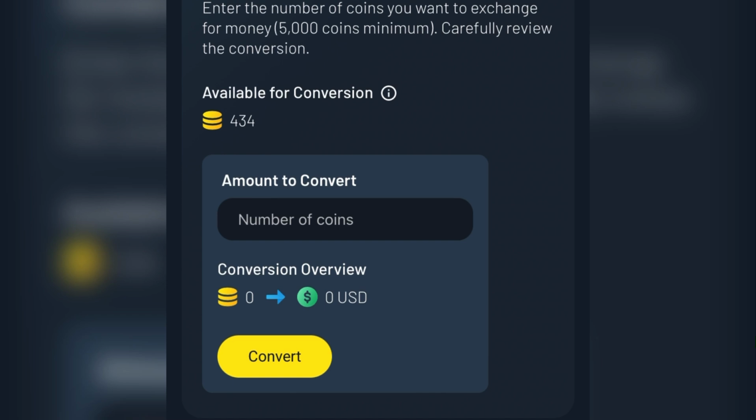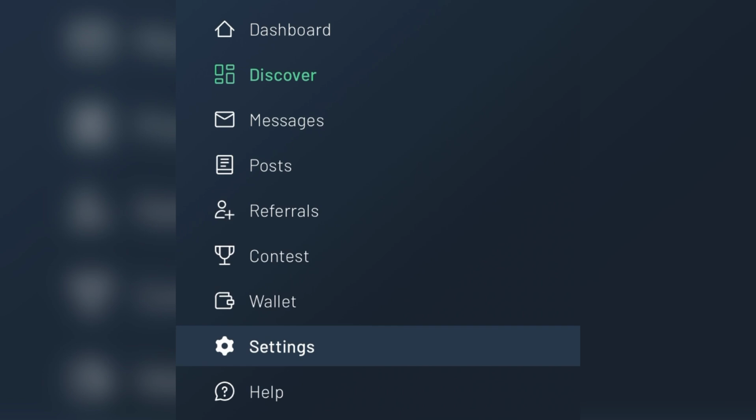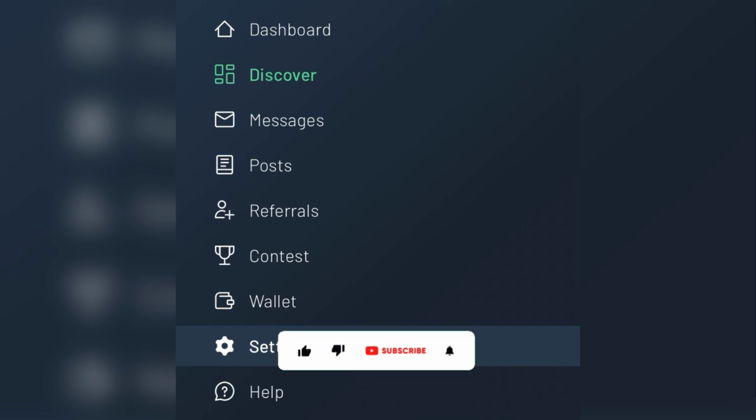But right now I have not gotten up to 5,000 coin. Once I'm able to gather 5,000 coin on my account, I'll be able to come down here to convert this 5,000 coin into USDT, and I'll be able to place withdrawal on my account. And so right now I'm explaining the basic details you need to take note before starting to use this particular platform to earn for yourself.